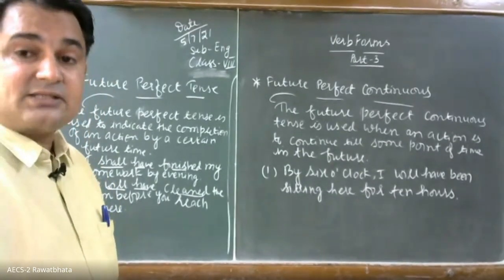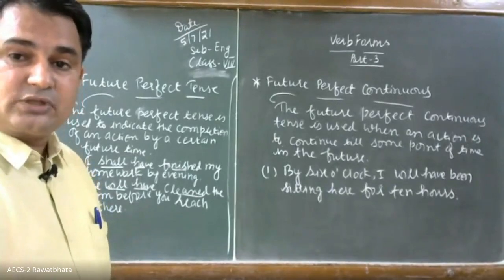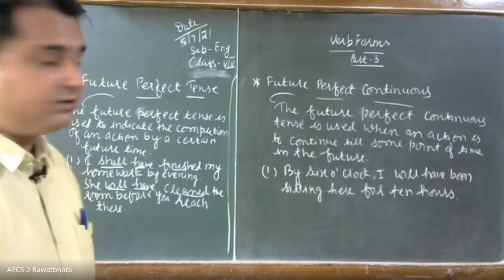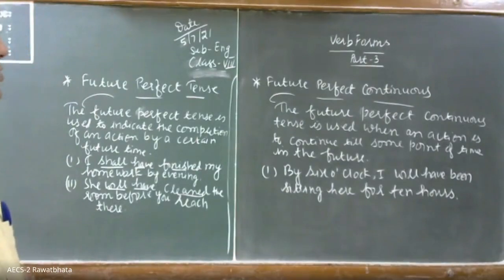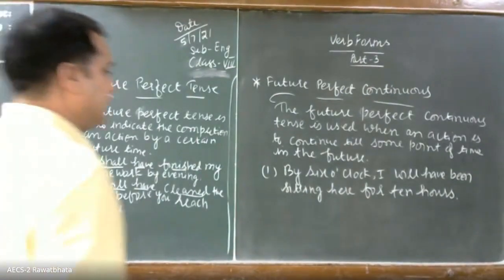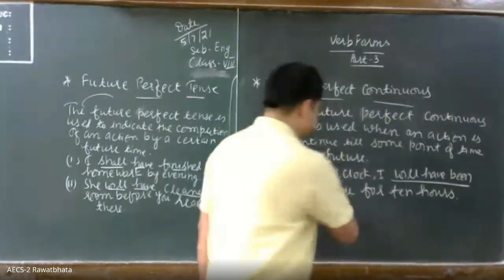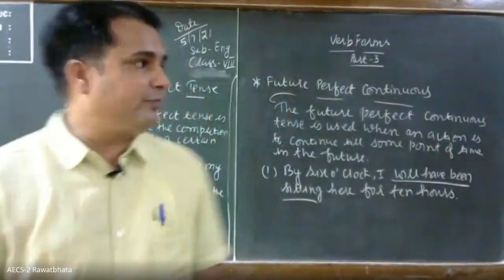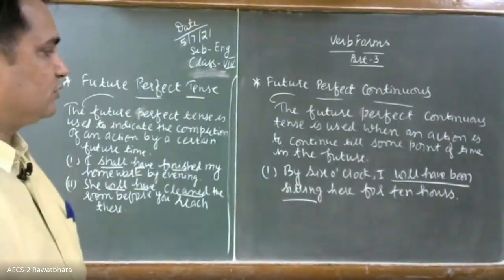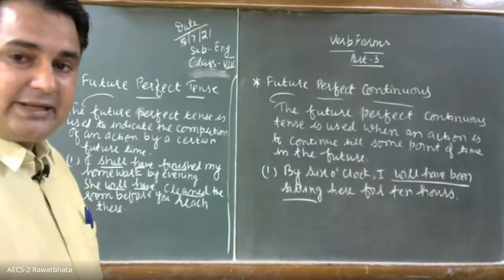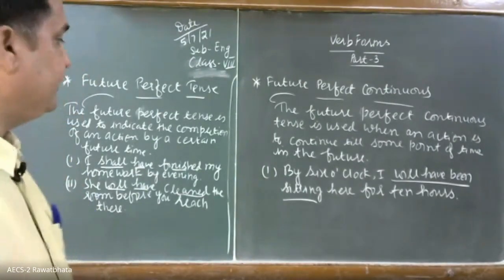Okay. So the task remain in continuity up to some period of time there in future. So by 6 o'clock, I will have been sitting. Will have been sitting. Okay. So will have been plus ing form of the verb.